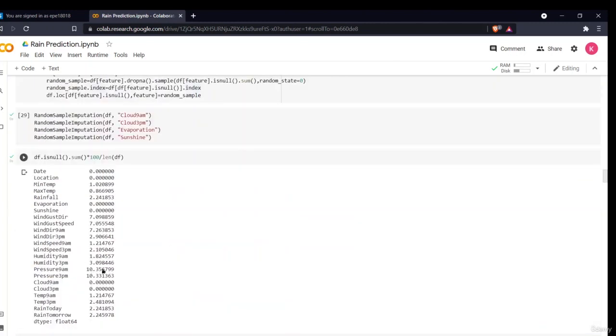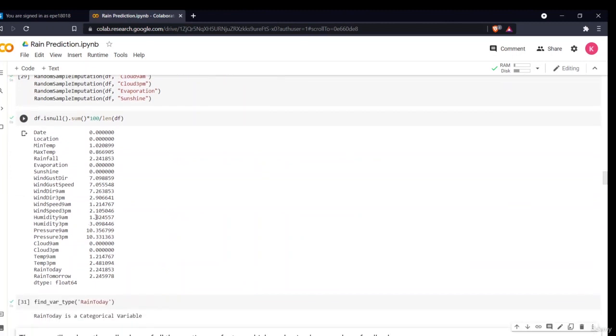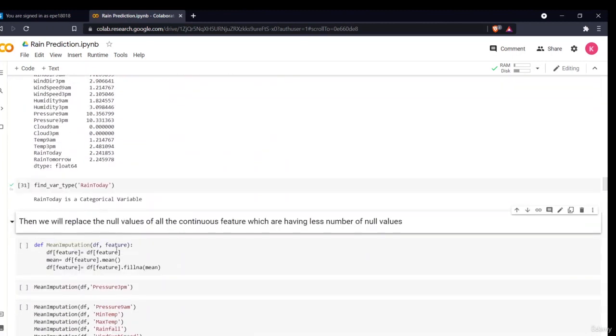The rest are all different continuous or numerical features, so we'll do mean imputation. We'll be replacing all the null values with the mean. Remember, we are doing this for the continuous variables, not for the categorical variables, right? Because we cannot replace categorical variables with the mean value. So this is for all the numerical variables.